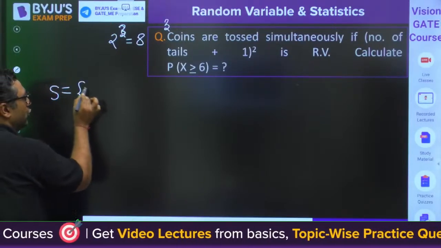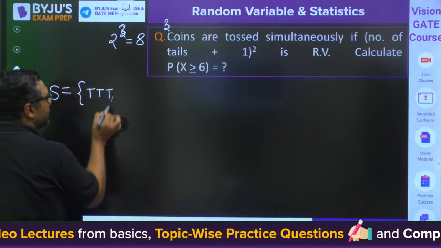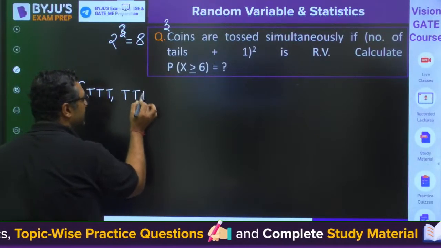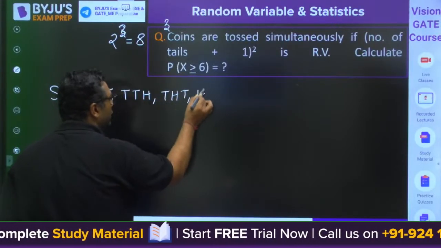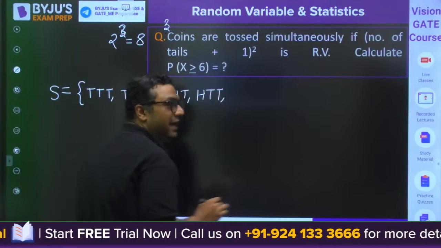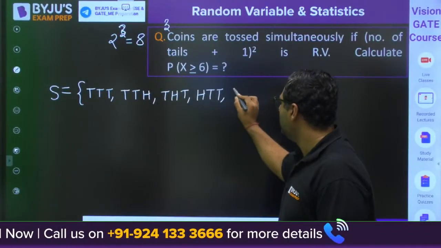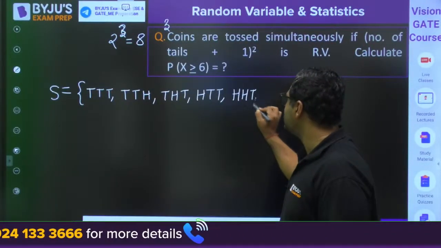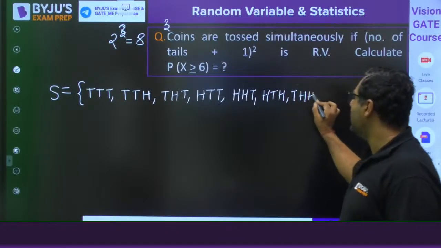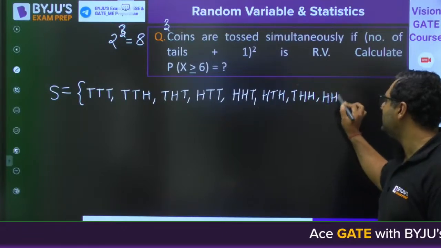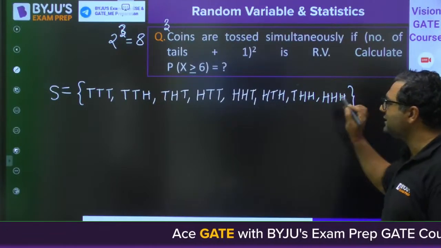In the sample space, I can get 3 tails. I can get 2 tails in three different ways. Then I can get 1 tail and 2 heads, in three ways. And we can also get all 3 heads. So this is the sample space.